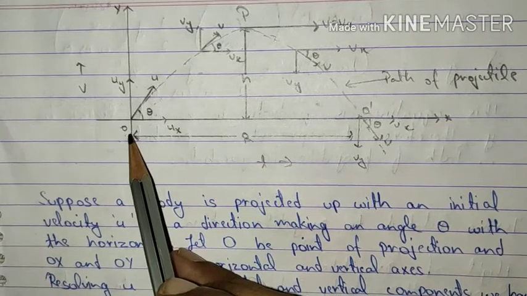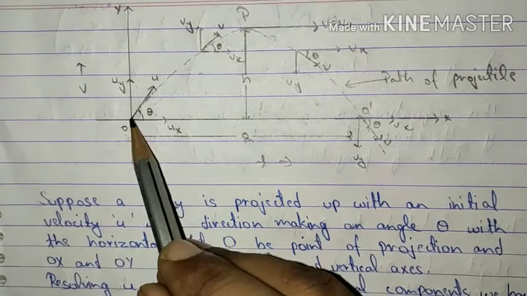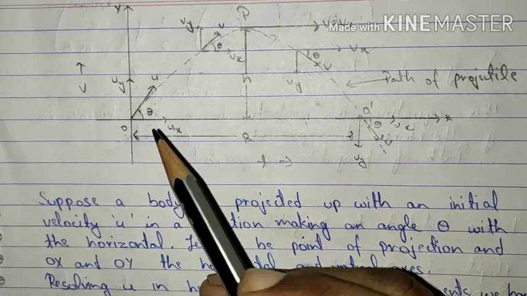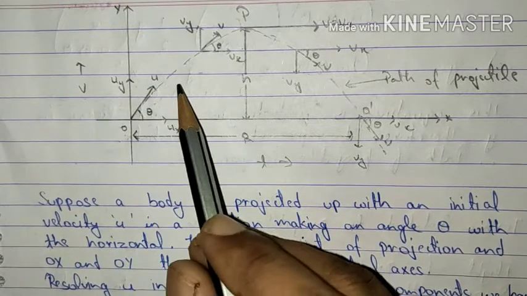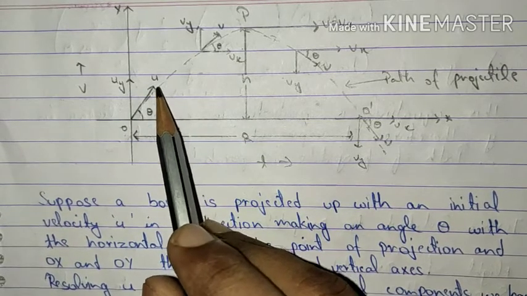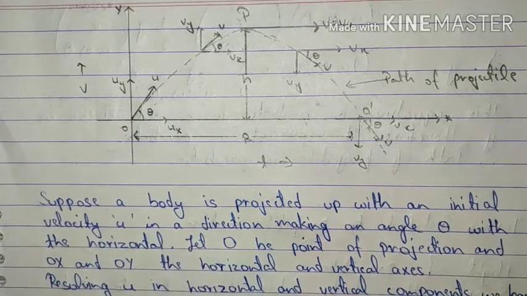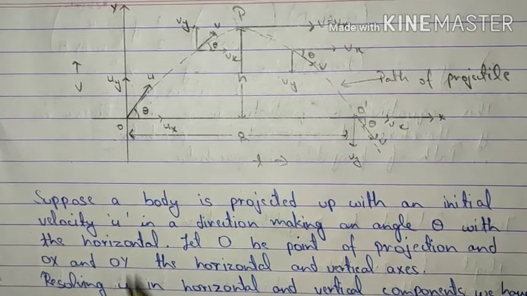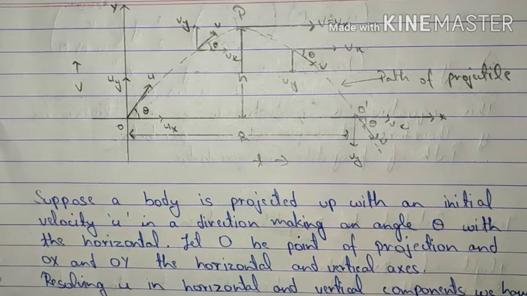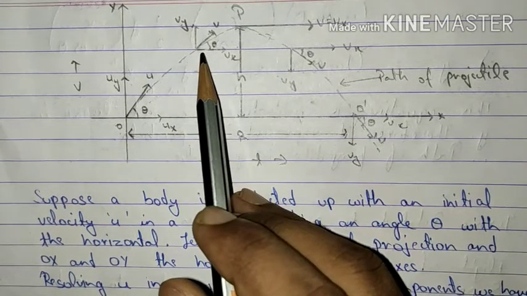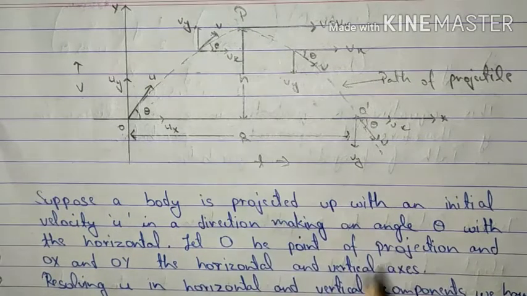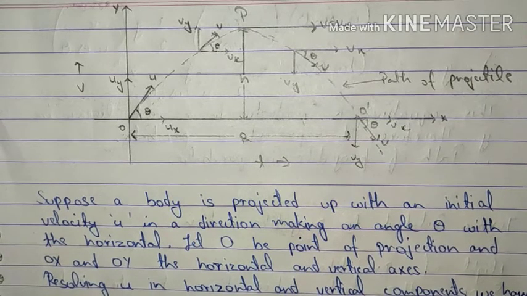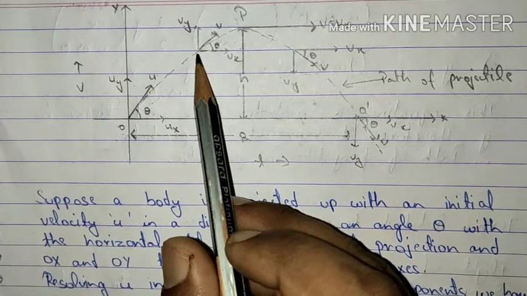At the initial point of the motion, what do we observe? That its velocity will be u and angle of projection is theta. On dissolving into its components, what we can say? The components of u will be ux and uy with respect to angle theta. Now, because the body is observing continuous acceleration, what do we observe? There will be a change in velocity at any other position on the projectile, or you can say on this particular trajectory.